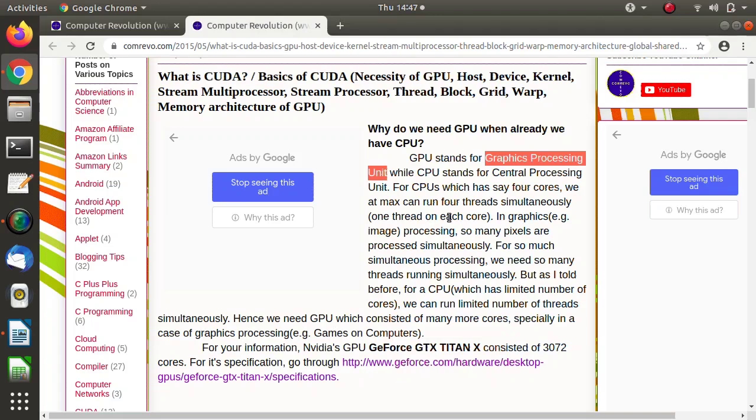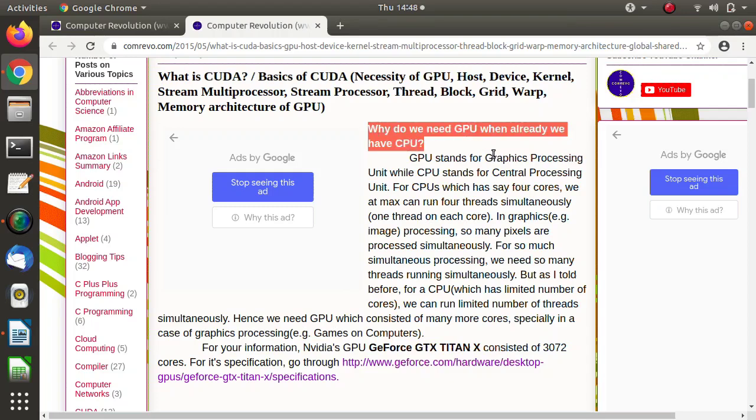You might know sometimes we have to purchase a GPU card and put it in our laptop or desktop machine. Whenever we have to play video games, or do any image processing task or any application, we need such a GPU graphics card. So GPU and CPU both are processing units. Now one question arises: CPU is a processor, GPU is also a processor, and the CPU is already there in our system, so why do we need a GPU?